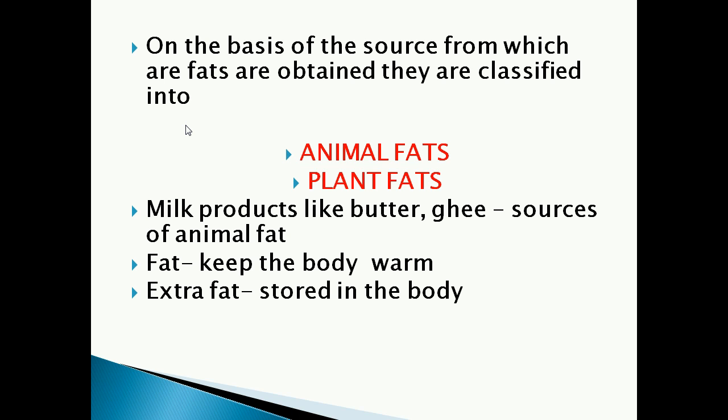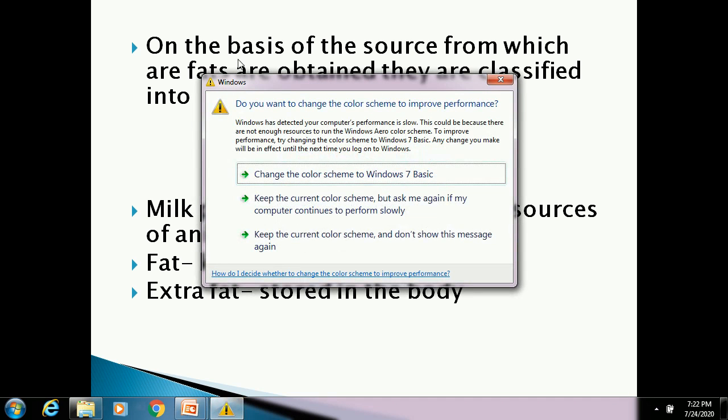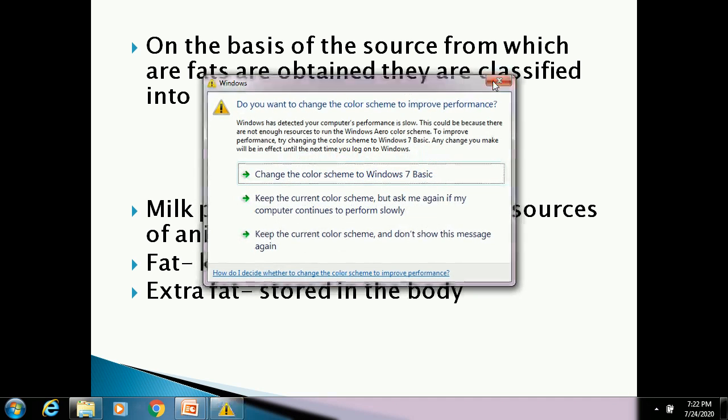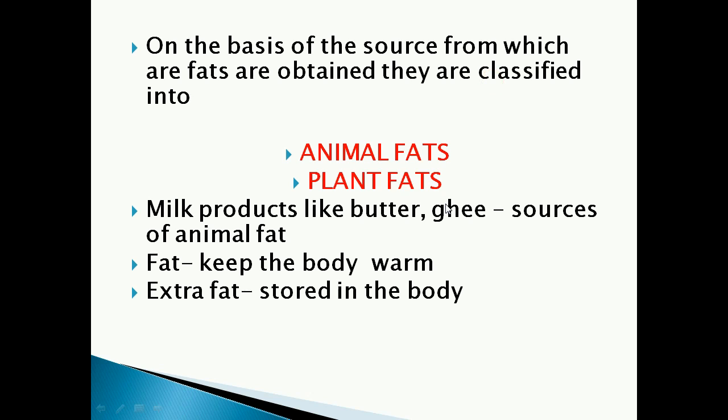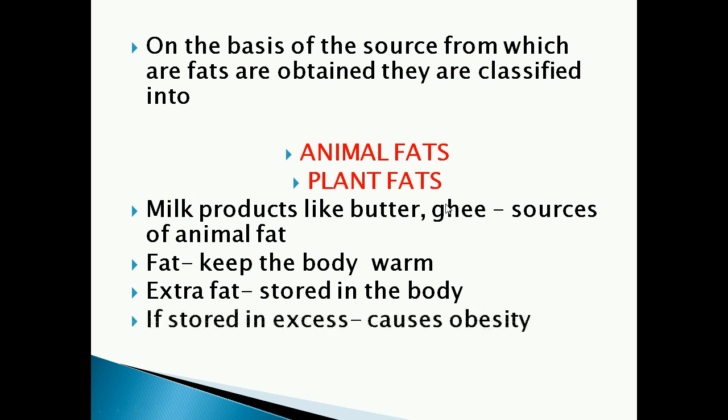It is good fat. We can take plant fat instead of animal fat. If we take animal fat more, extra fats are stored in the body, and if fat is stored in excess in our body, it causes obesity. Obesity means what? That means a very fatty person.